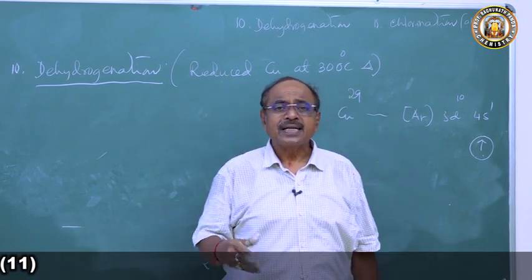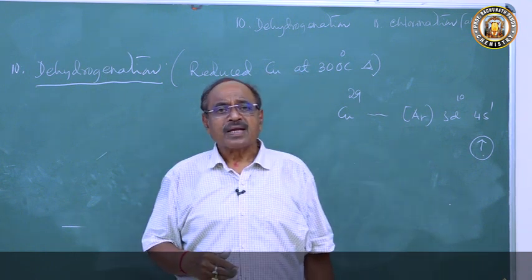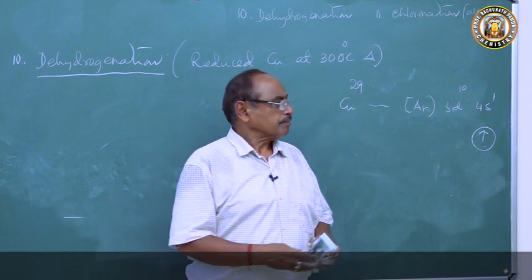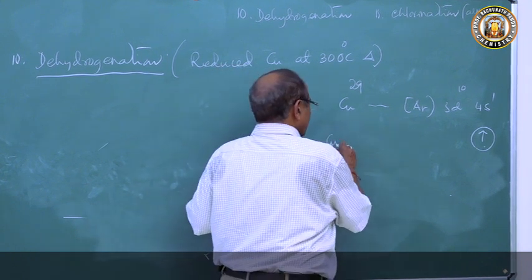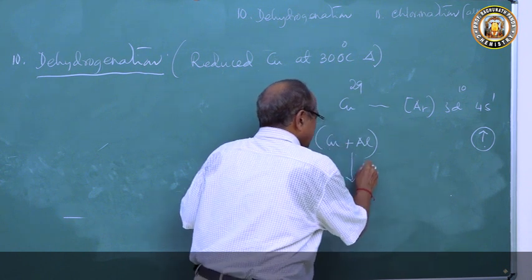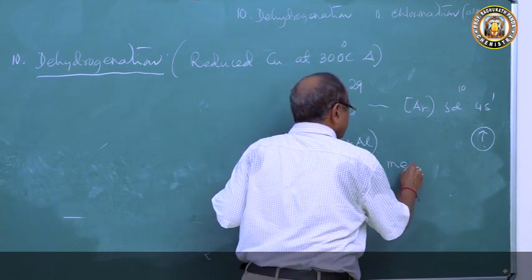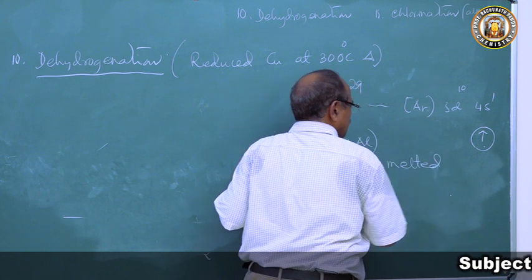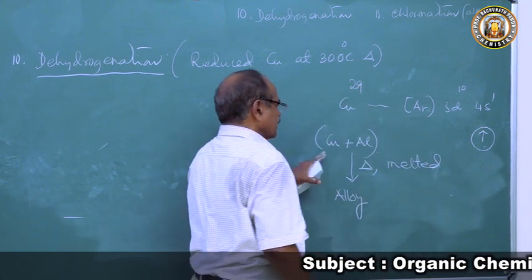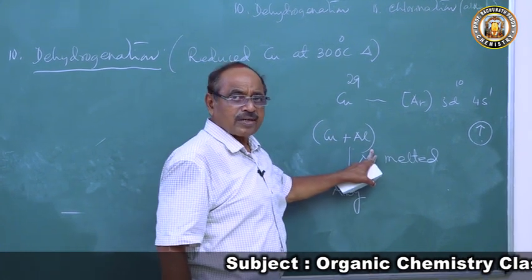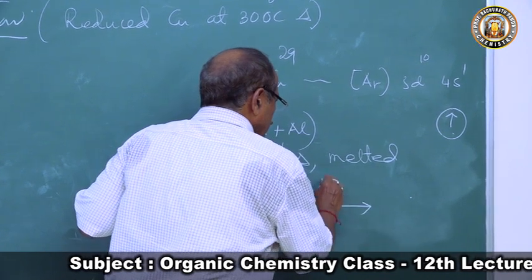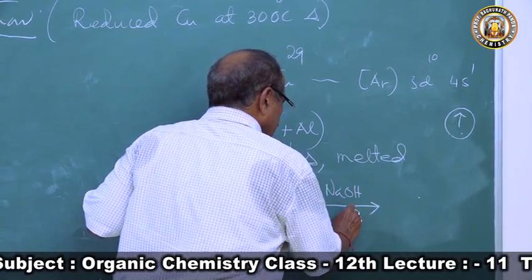Then how is it done? They take copper and prepare an alloy with aluminium. Copper is taken, mixed with aluminium and melted. Then heated, it is melted. It forms an alloy. And what does this alloy contain? Copper and aluminium. Then this alloy is taken and heated with sodium hydroxide.